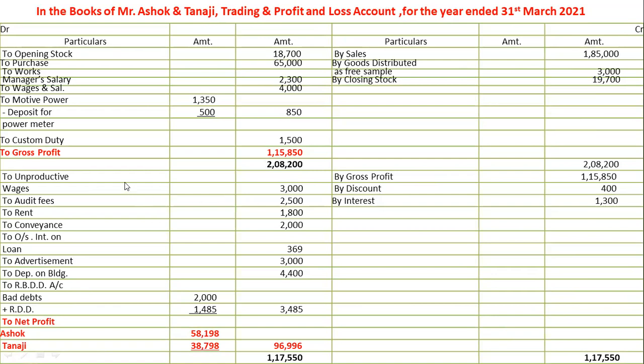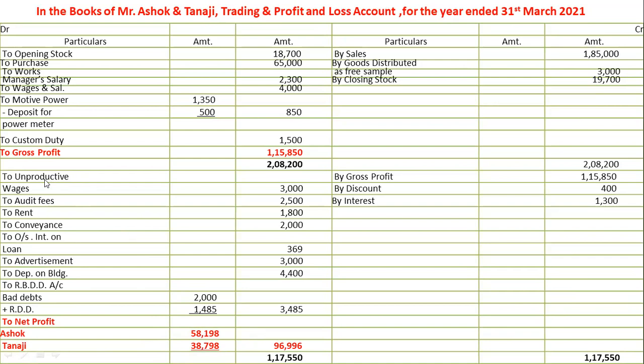And debit item, unproductive wages, audit fees, rent, conveyance, outstanding interest on loan, advertisement, depreciation on building, reserve for bad and doubtful debts, bad debts, add RDD, credit item, discount, interest, and highlighted the net profit, which is distributed to partners in red color.